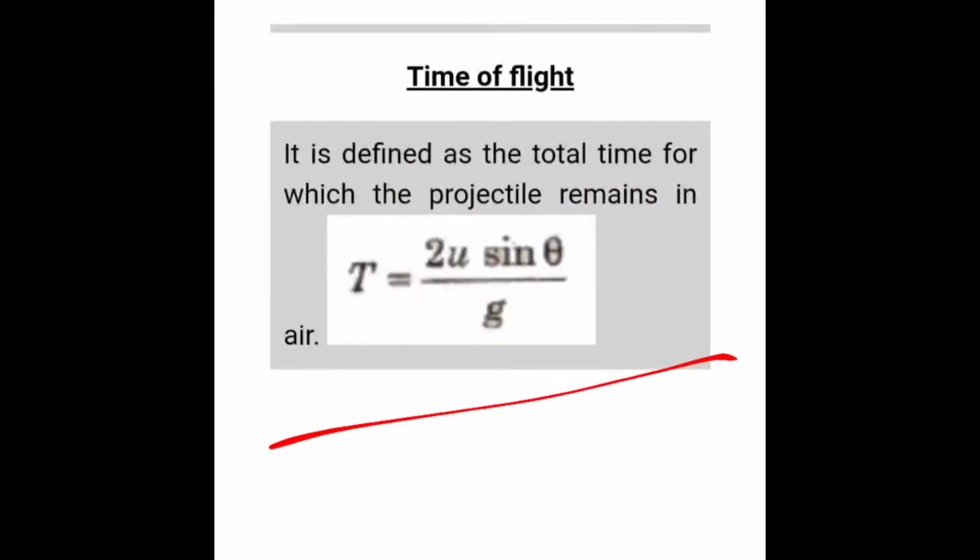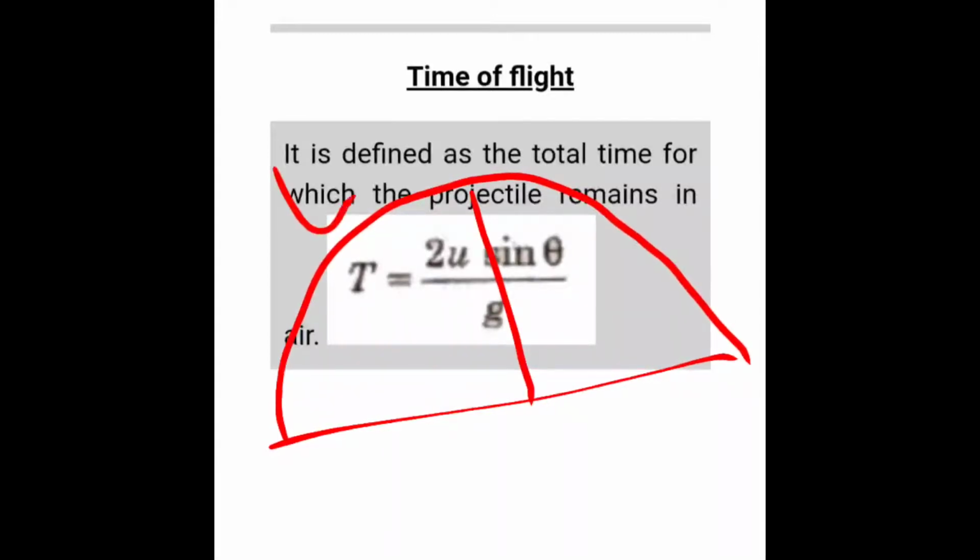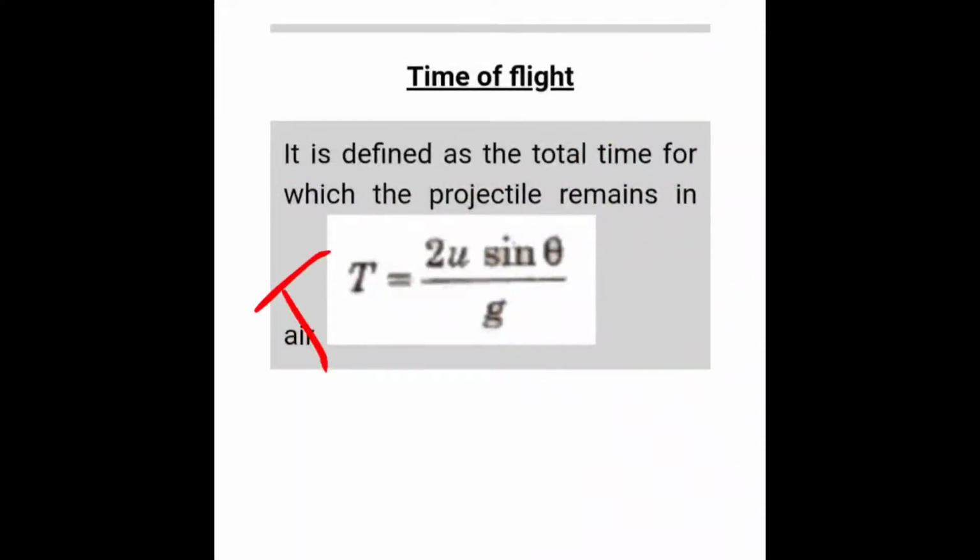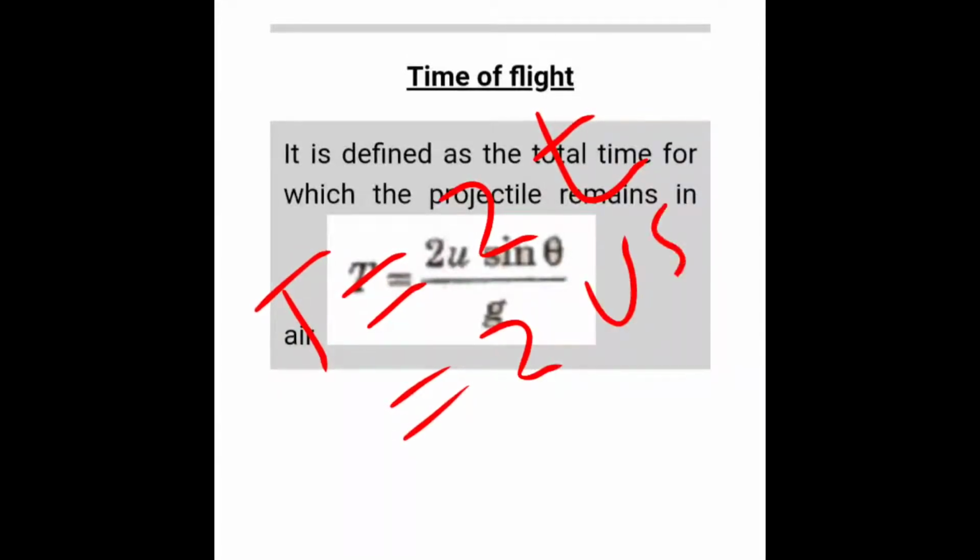From a horizontal direction, if you are throwing any object, it will take some time. From here it is t, and from here it is t, the time of ascent and the time of descent, right? So capital T, that is the time of flight, equals 2t, where t is given by u sin theta by g. So this is the total time of flight.